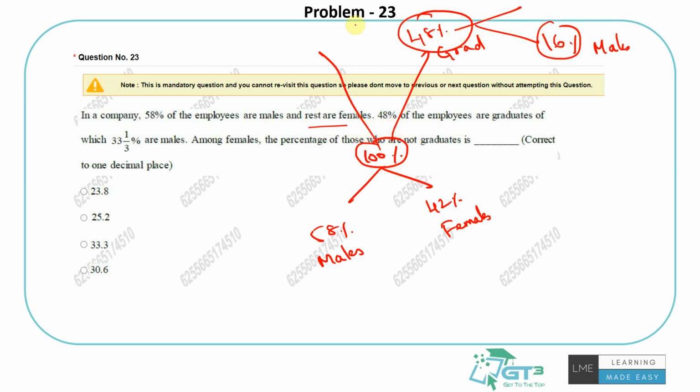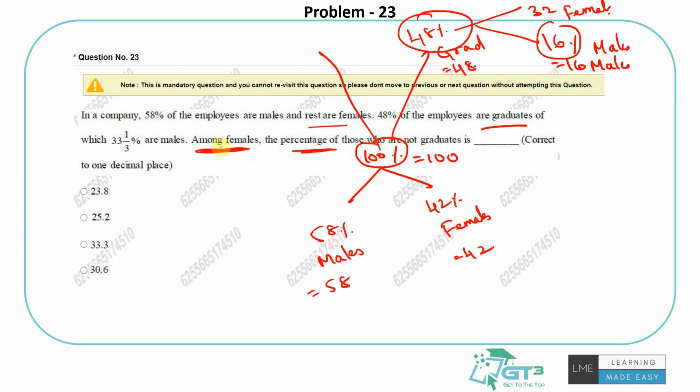If I just make it easier for us to understand, let's say there are 100 people in the company, because it's already asking for only percentage. You can assume this to make it easy. 58 of them are males. 42 of them are females. Out of these 100 people, 48 of them are graduates, right? Out of that, 1/3 of them are males, so 16 are male graduates and the rest 32 will be female graduates. The question is asking the percentage of those who are not graduates among females.